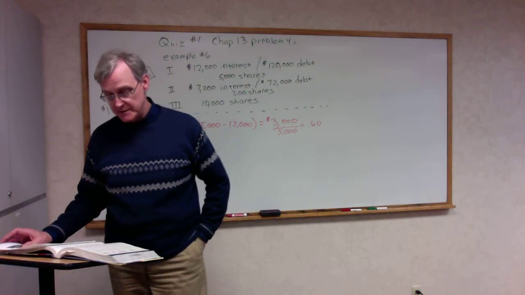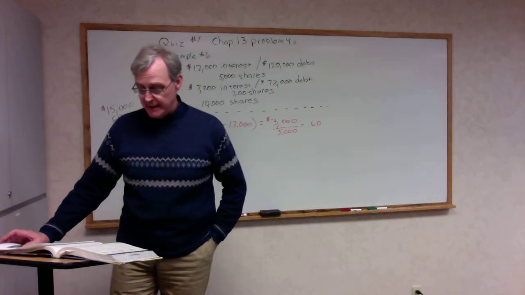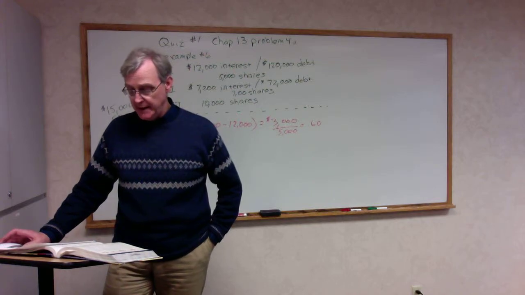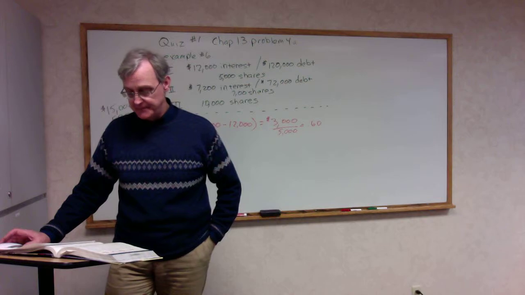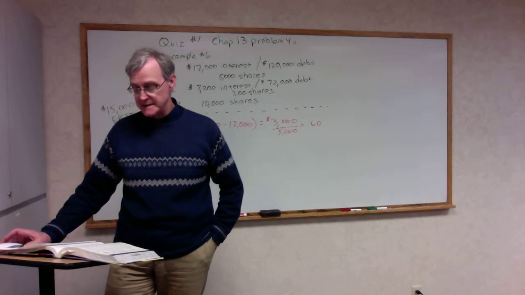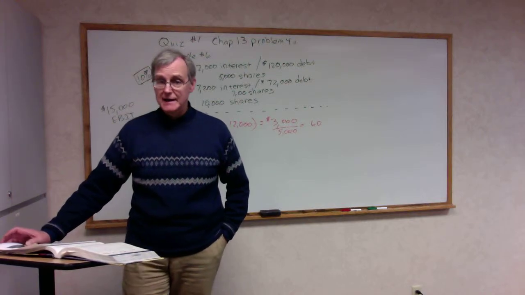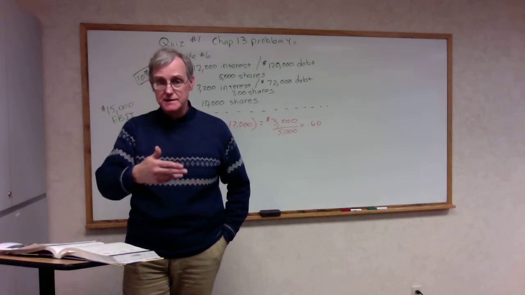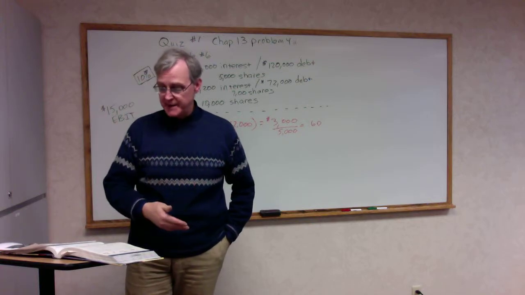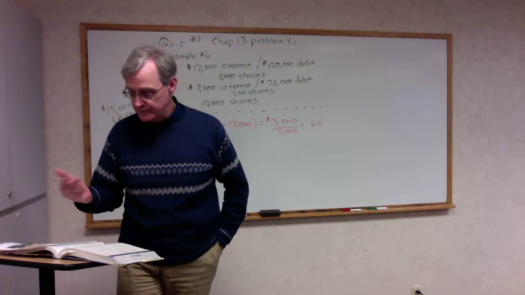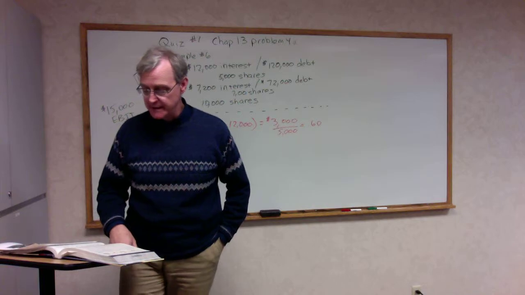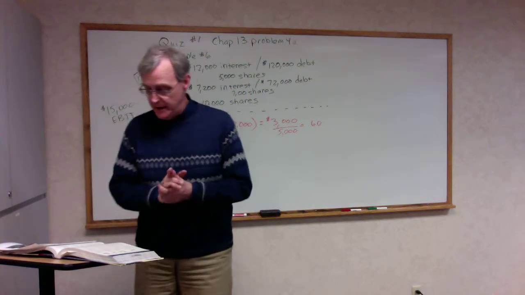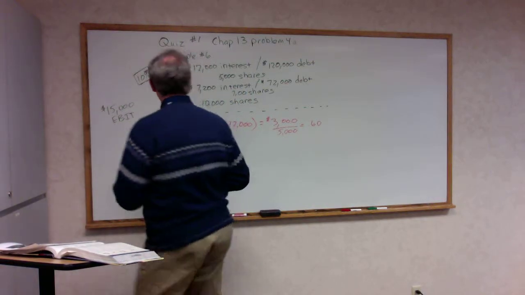The first question there is, ignoring taxes, compare both of these plans to an all-equity plan, assuming that EBIT will be $15,000. The all-equity plan would result in 10,000 shares of stock outstanding. Which of these 3 plans has the highest EPS? This is just like the quiz question, just with different numbers.